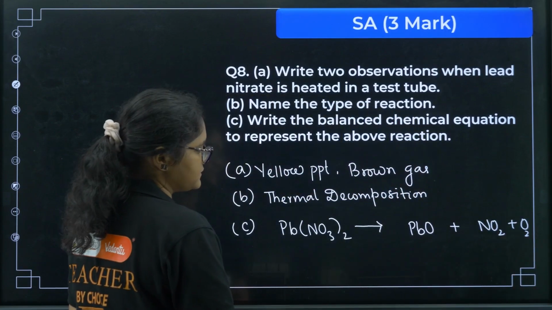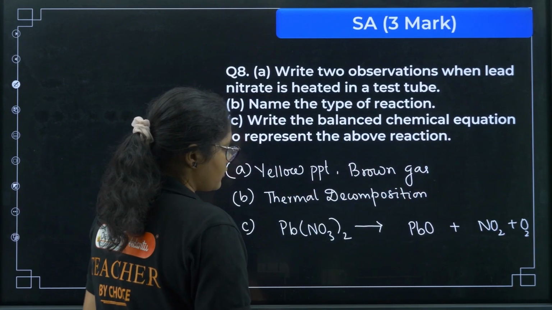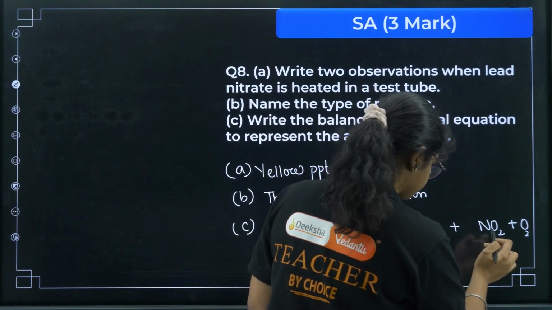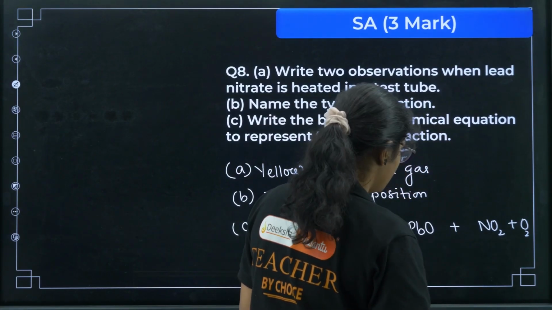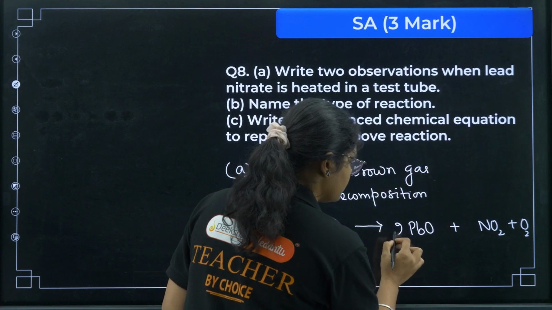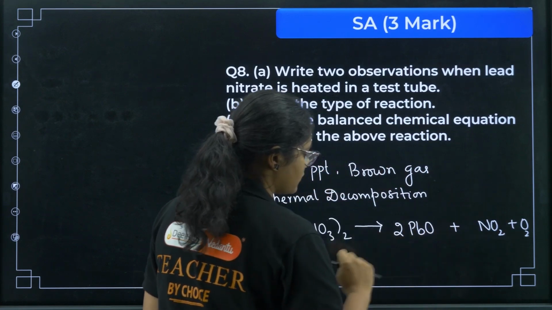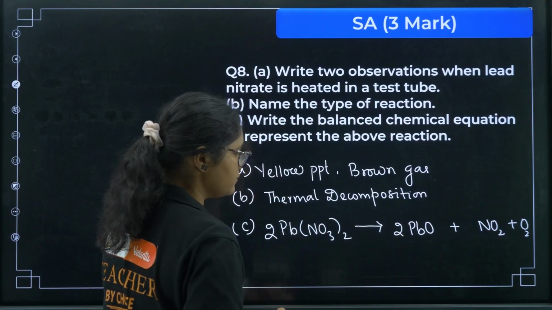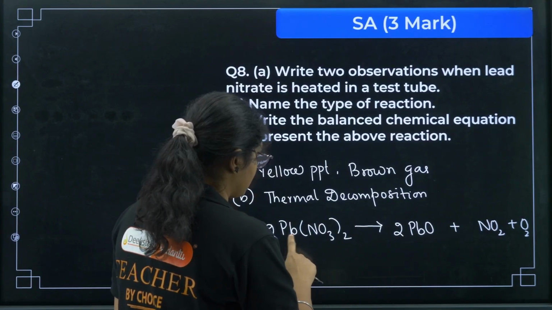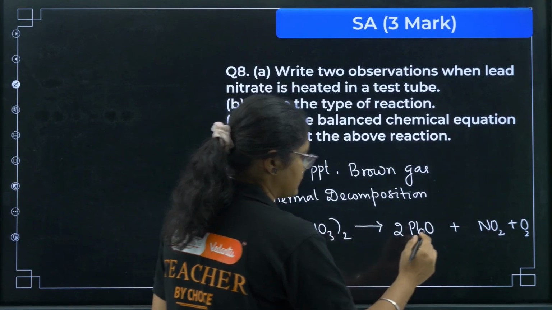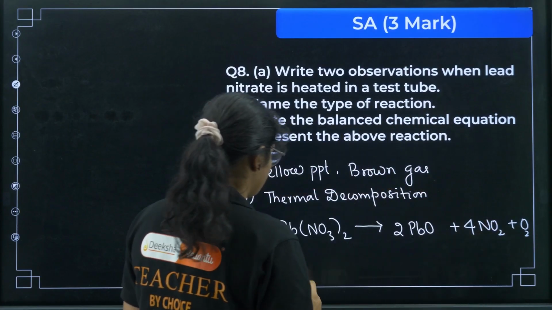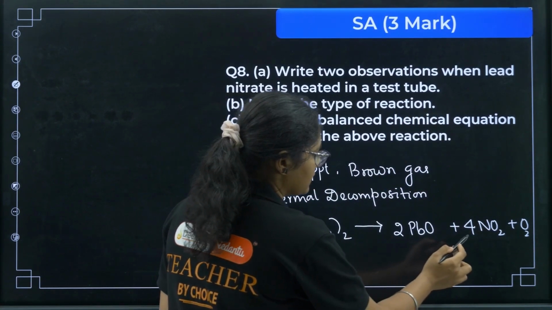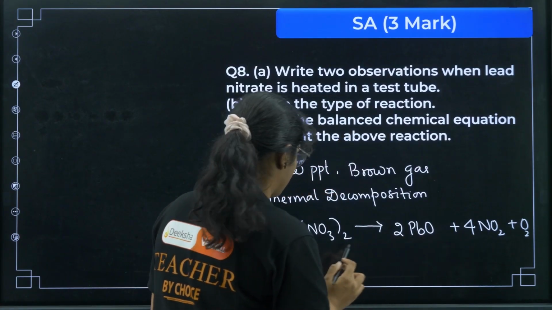Okay, so we need to balance this one. So first of all, if you see here, we have 6 oxygen and here we have just 5 oxygen, right? So let me make this one 2. So I'll get 2, 2, 2. 6 oxygen is there. Now when I have made this one 2, this one also should be 2, right? So now if you see here, we have 4 nitrogens, right? So I'll make this one 4. Okay, so now let us check if it is balanced. 2 Pb, 2 Pb, then we have 4N and we have also here 4N.